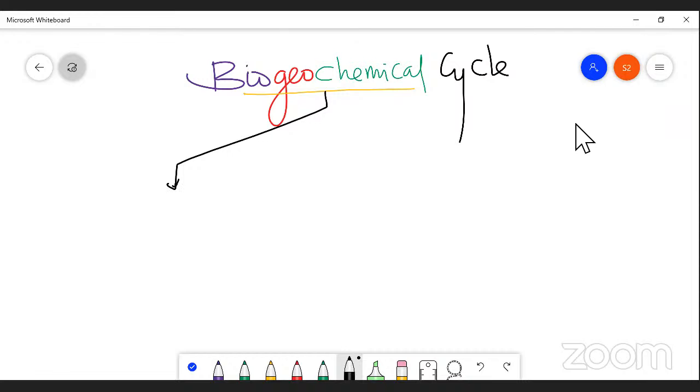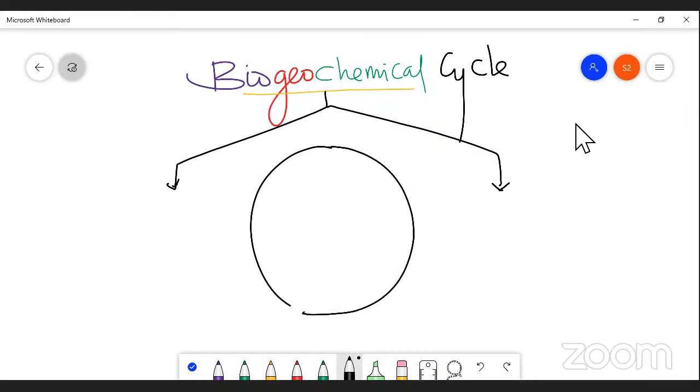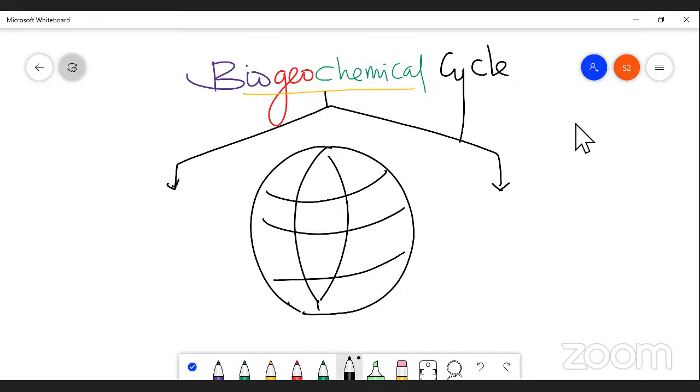If you take a globe, now this is a globe, I'd like to represent it. It is a globe, right? It consists of mainly two components, that is biotic factors, or it is also known as living factors or living organisms.